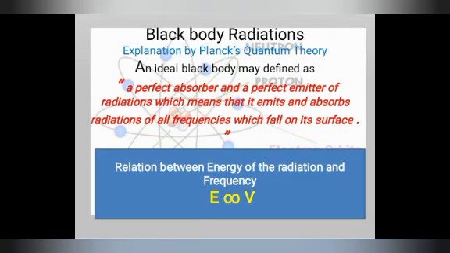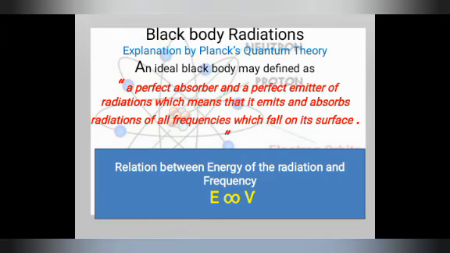These changes in color are not in agreement with the wave theory of radiation, since according to this theory the heat energy supplied must increase the intensity, and a black body is not expected to undergo a change in color. So with the change in temperature, the color will also change.